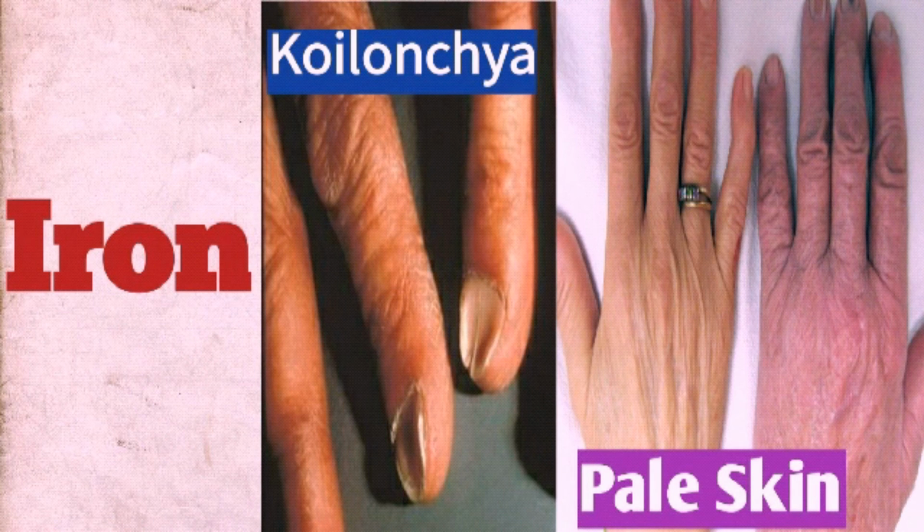This picture shows the deficiency of iron. It leads to anemia, and the clinical symptoms are pale skin, and in the case of nails, it is called koilonychia, that is spoon shaped nails. Apart from that, they will be having edema, and even itching will be seen. This anemia is mainly seen in pregnant ladies and the adolescent age group. They are the most vulnerable groups for anemia. So they should take iron rich foods to avoid this.